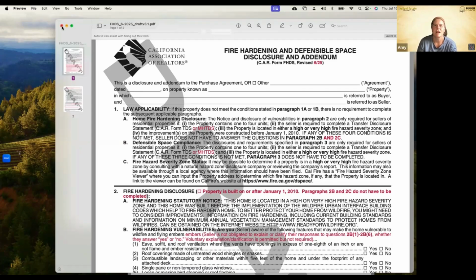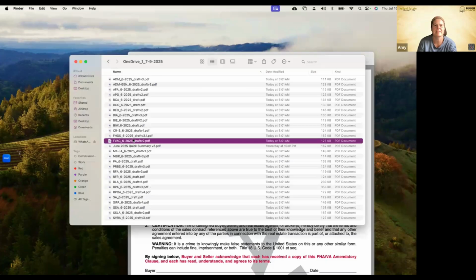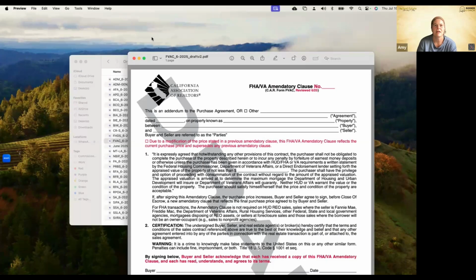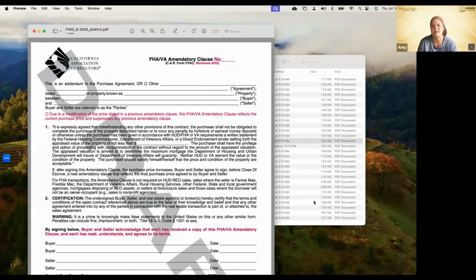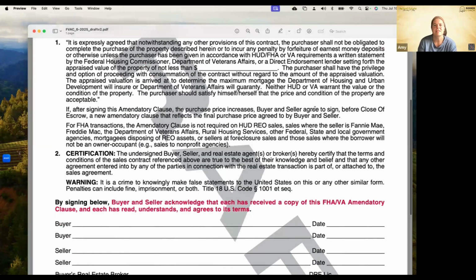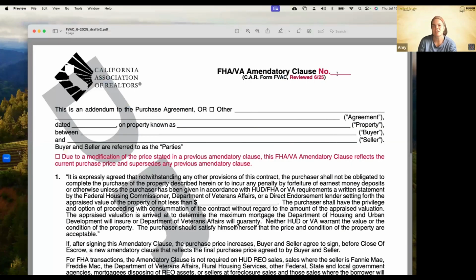That's our fire hardening disclosure and addendum. All right, our next one is our FVAC. This is our FHA VA amendatory clause. This is a really good update that they made. It's kind of minor, but it gives us a number. So when we fill out our purchase agreement, we usually include this. If we have an FHA or VA buyer, we put in number 1 with our offer.